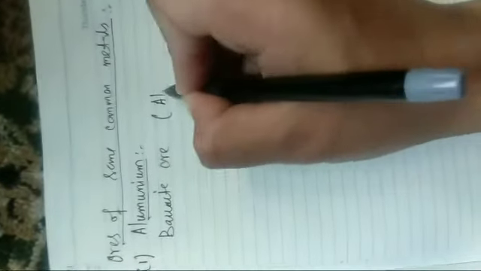The most important ore of aluminium is bauxite ore, that is aluminium oxide. So the most important ore of aluminium is bauxite ore, Al2O3.2H2O. So this is the bauxite ore from which we can obtain the aluminium metal.